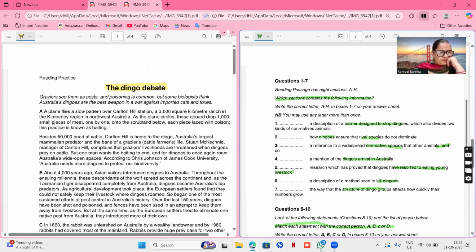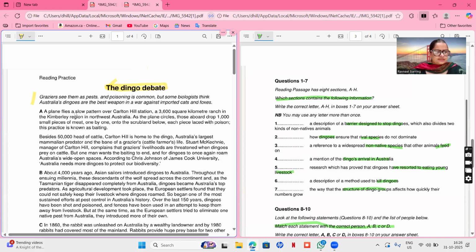All right. Plain graziers see them as pests, and poisoning is common. But some biologists think Australia's dingoes are the best weapon in a war against imported cats and foxes. So these are all the viewpoints. Some people think that these are good, some think that these are bad. That's why it's named as the dingo debate.